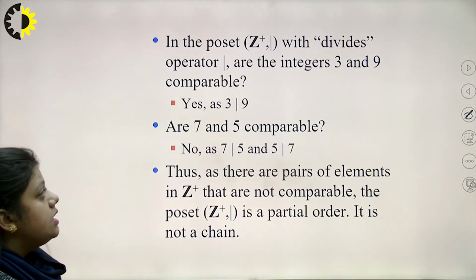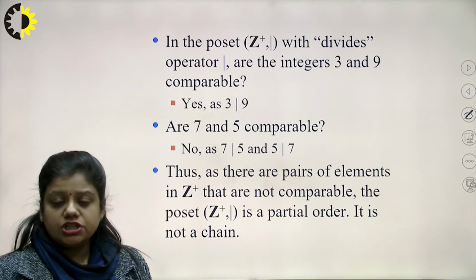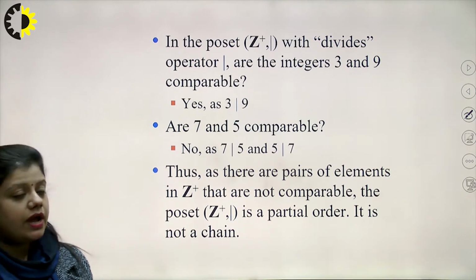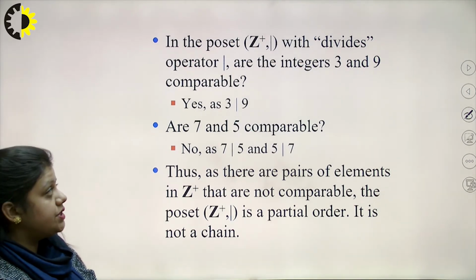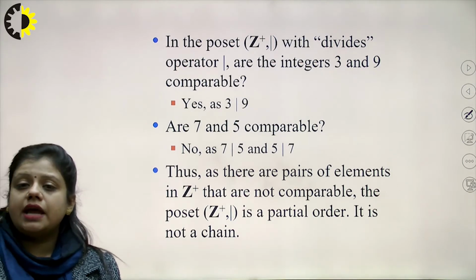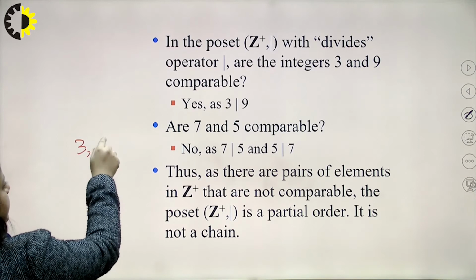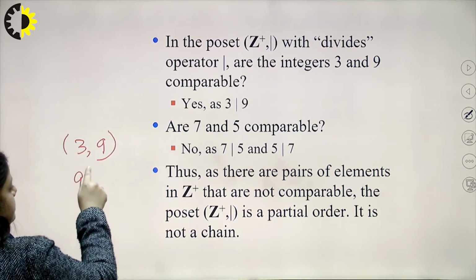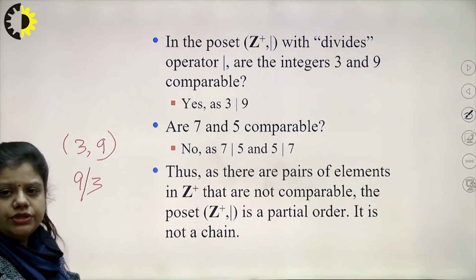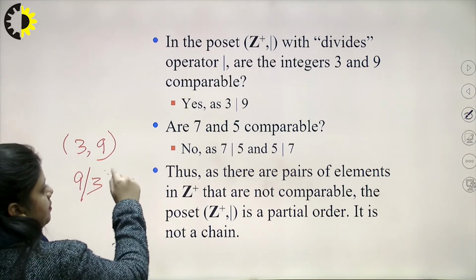In the poset of the set of positive integers with the relation divides, are the integers 3 and 9 comparable? Yes, because 9 is divisible by 3. 3 divides 9. Yes, they are comparable.